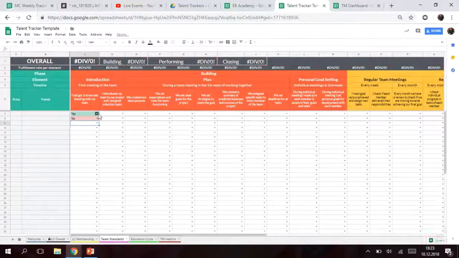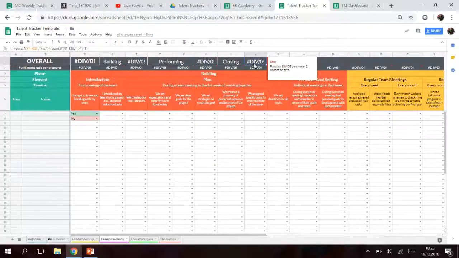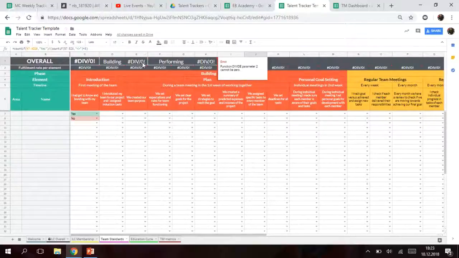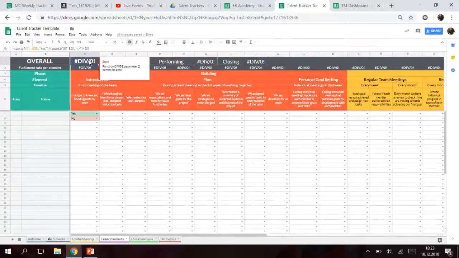Why is it not working? Yes, it's working. Of course we cannot see it right now, but at the end, when you fill in all the data that you have, you will see the closing percentage here, performing percentage here, building here, and at the end you will have the overall percentage of team standards for your LC.